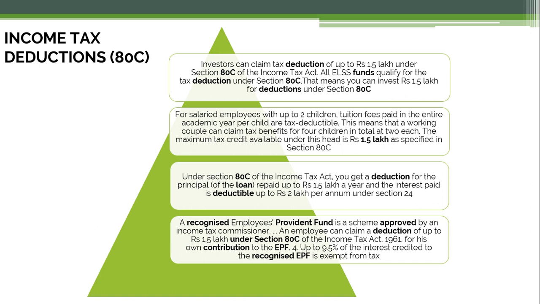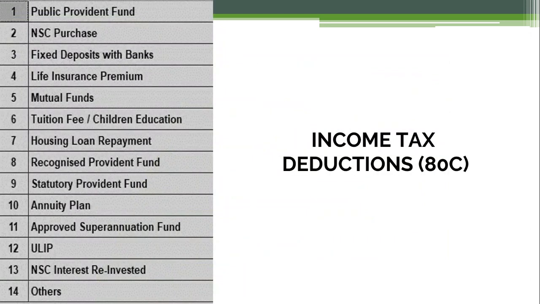The next is a recognized employees provident fund. EPF is a scheme approved by an income tax commissioner. An employee can claim a deduction of up to rupees 1.5 lakh under the same section for his own contribution to the EPF. Up to 9.5% of the interest credited to the recognized EPF is exempt from the tax. So all these are also various categories where you can deposit so as to get the deductions.